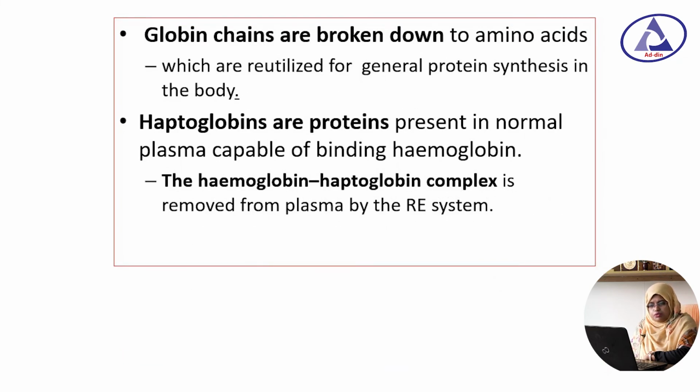The globin chains are broken down to amino acids, which are reutilized for protein synthesis in our body. Haptoglobins are proteins present in normal plasma which are capable of binding hemoglobin, and the hemoglobin-haptoglobin complex is removed from the plasma by the reticuloendothelial system.